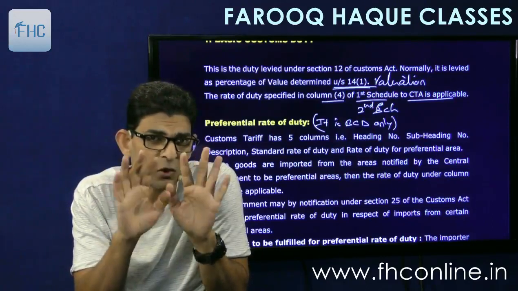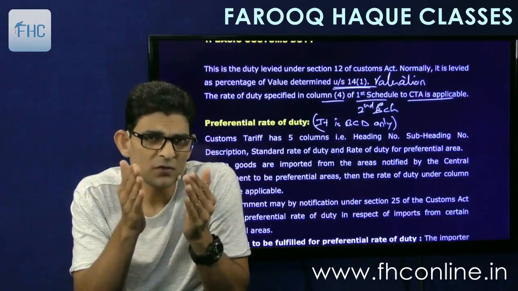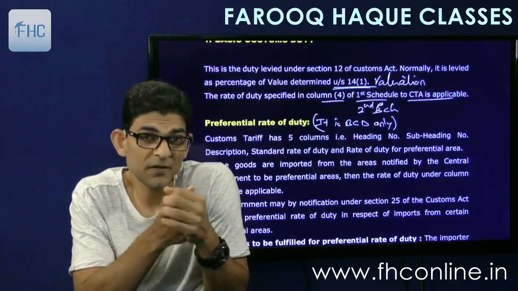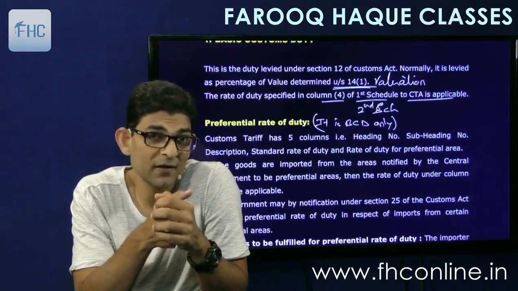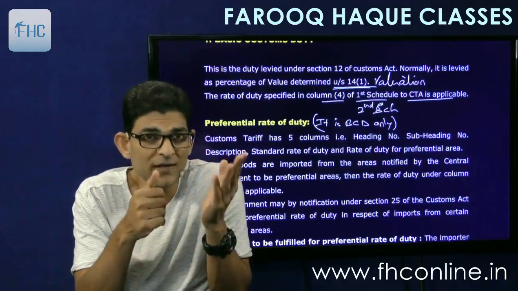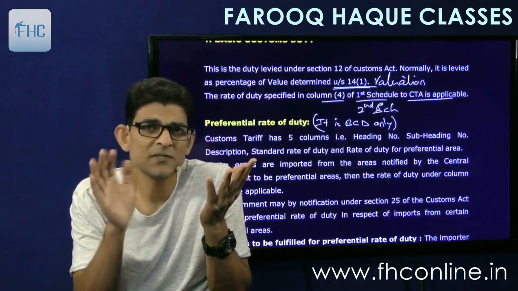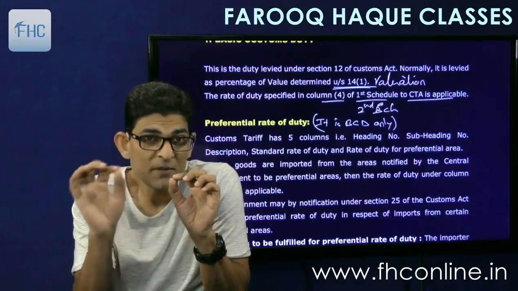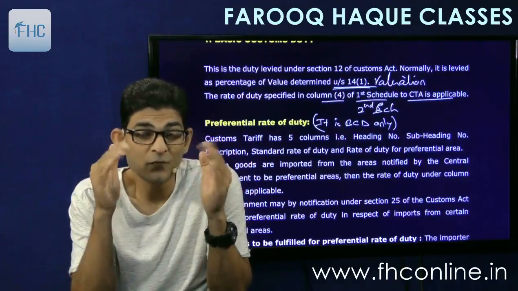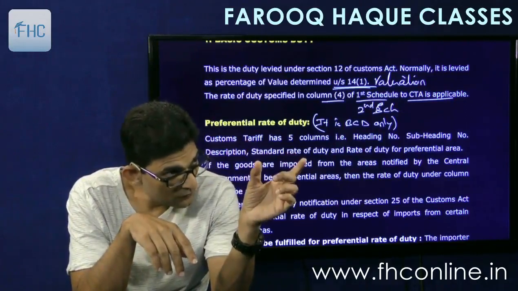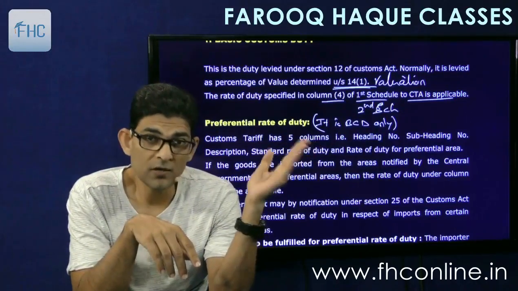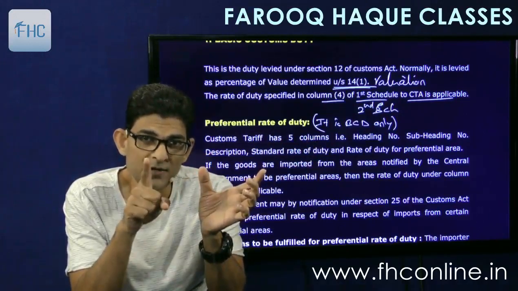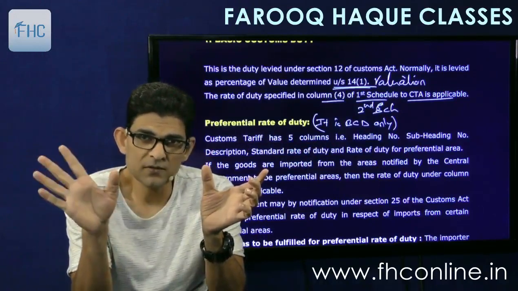Now, this preferential area rate is not mentioned for all the goods, but it is mentioned where the government intends to give such preference. Okay. So, for whatever product the government intends to give preference, they will write the preferential area rate also. So, if the normal rate is say 10, 12, 15, the preferential area rate will be something lesser than that, obviously. Okay. Now, just by mentioning the rate is not enough. For this goods, like the description of goods was apple, there is the HSN code, then description is apple, and against that the normal rate is say 10%, preferential area rate is 5%.